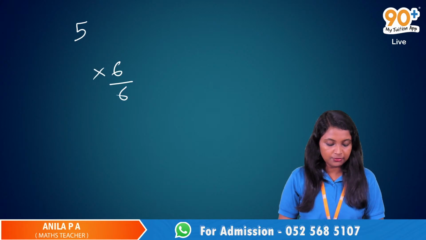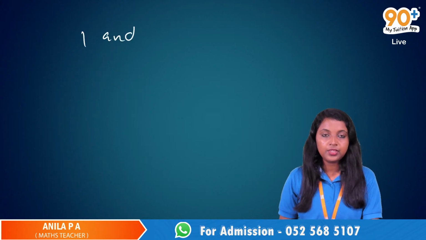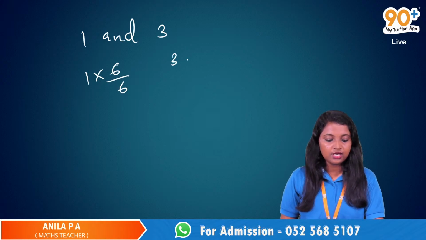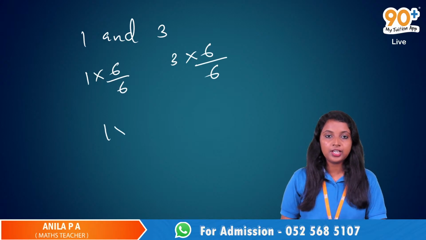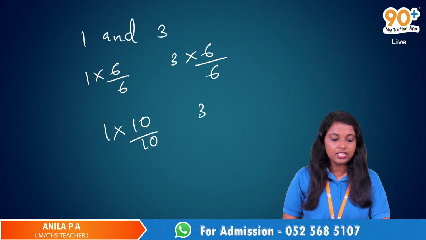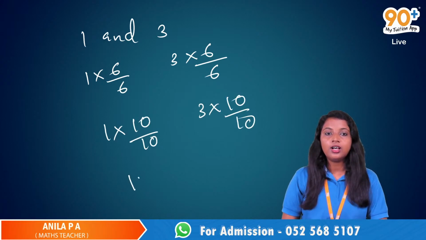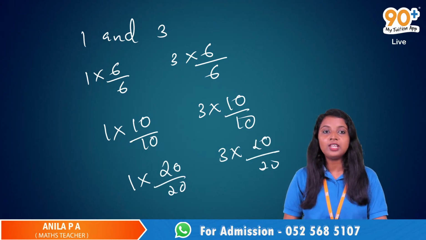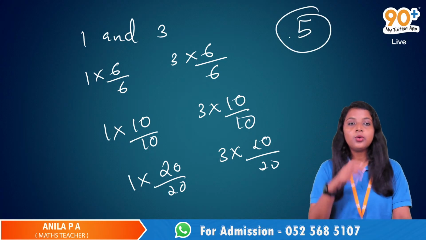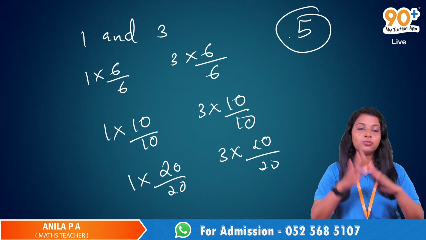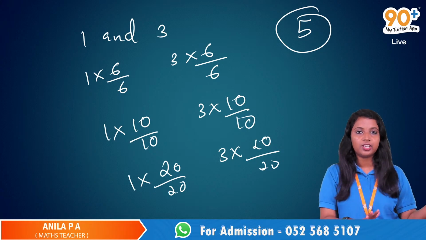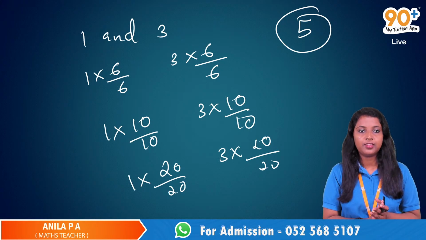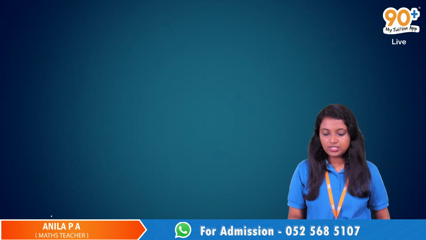If you want to find 5 numbers between 1 and 3, you can multiply with 6 by 6, or any number greater than 5 is enough, like 10 by 10, 3 into 10 by 10, or 1 into 20 by 20, 3 into 20 by 20. So if you want to find 5 numbers between some numbers, you can multiply the numerator and denominator of the given numbers with any number greater than 5. Not just 6, any number greater than 5. Okay? Any other doubts related to today's class?